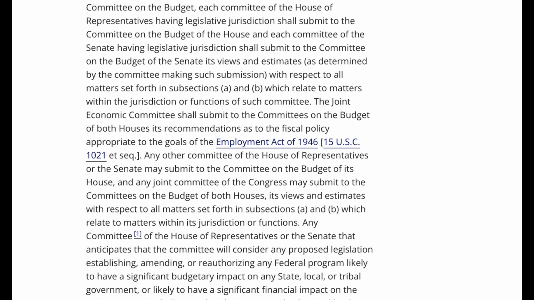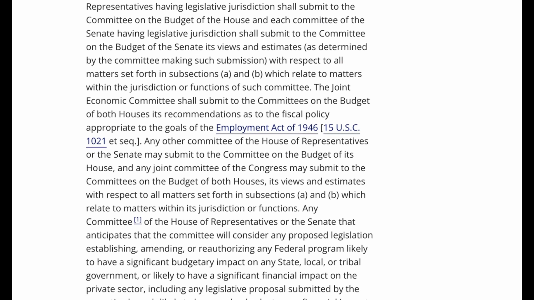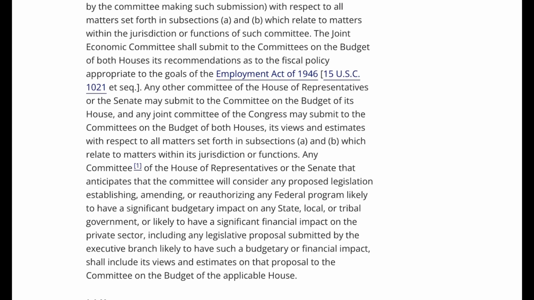The Joint Economic Committee shall submit to the committees on the budget of both houses its recommendations as to the fiscal policy appropriate to the goals of the Employment Act of 1946, 15 U.S.C. 1021 et seq. Any other committee of the House of Representatives or the Senate may submit to the Committee on the Budget of its House, and any joint committee of the Congress may submit to the committees on the budget of both houses its views and estimates with respect to all matters set forth in subsections A and B which relate to matters within its jurisdiction or functions.